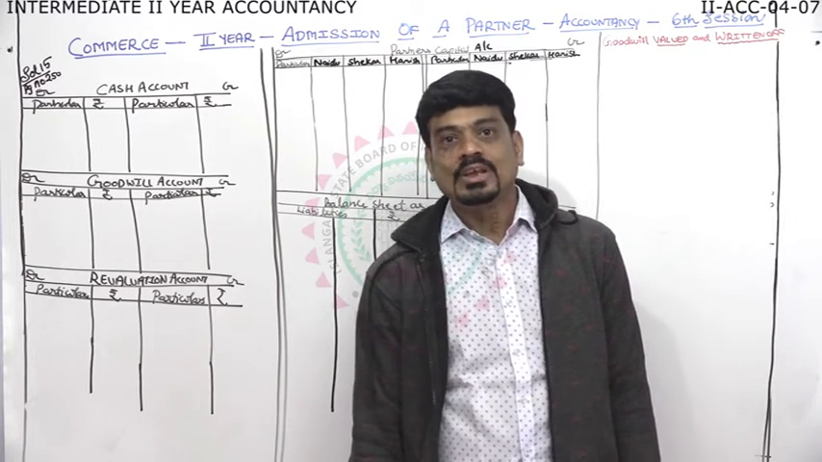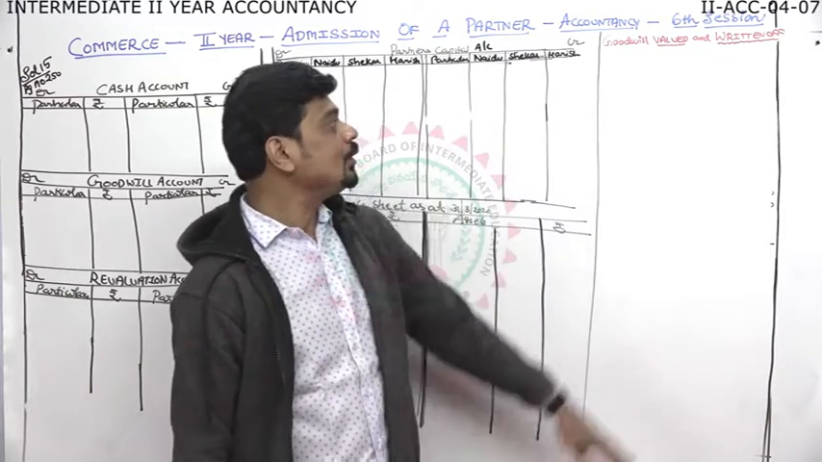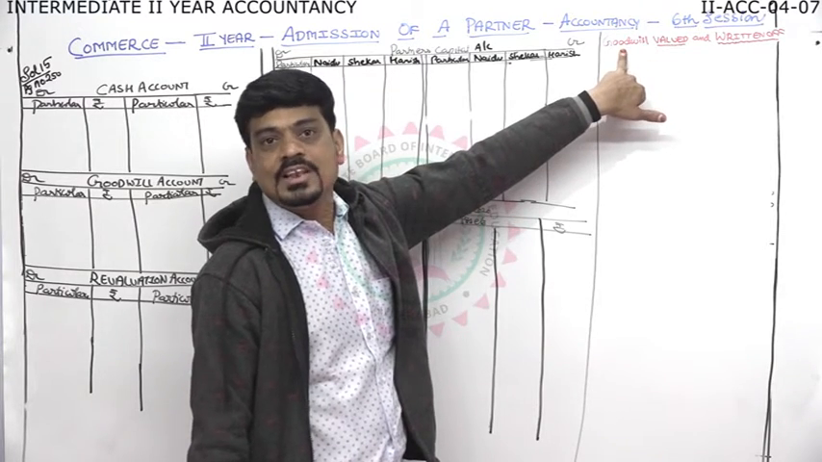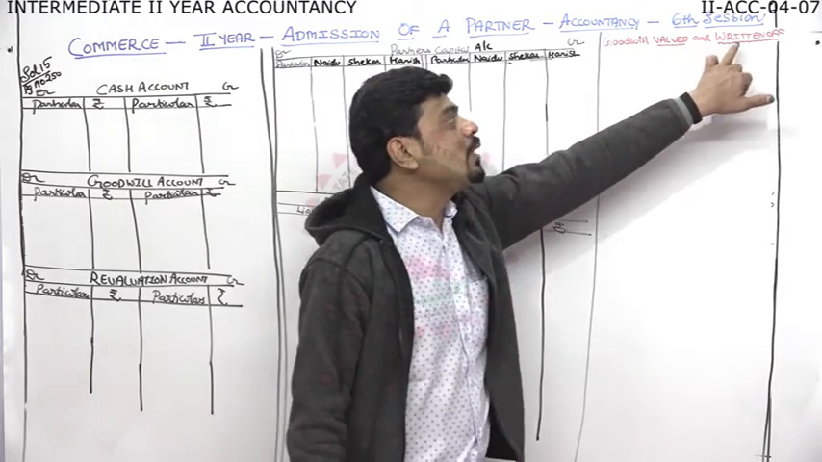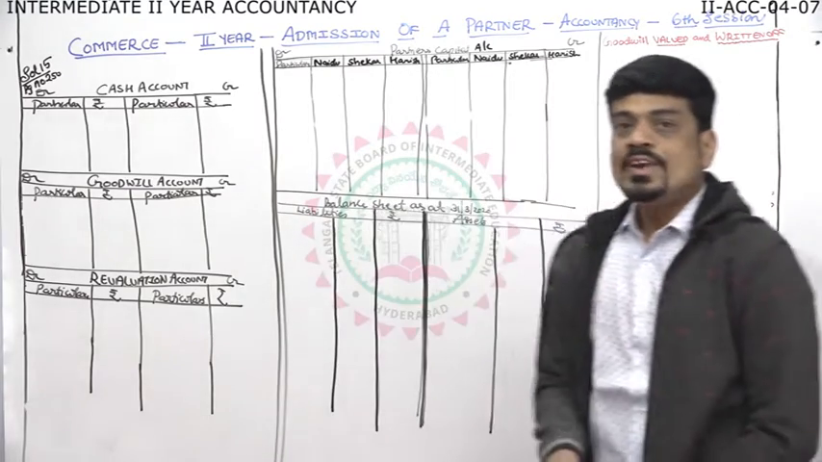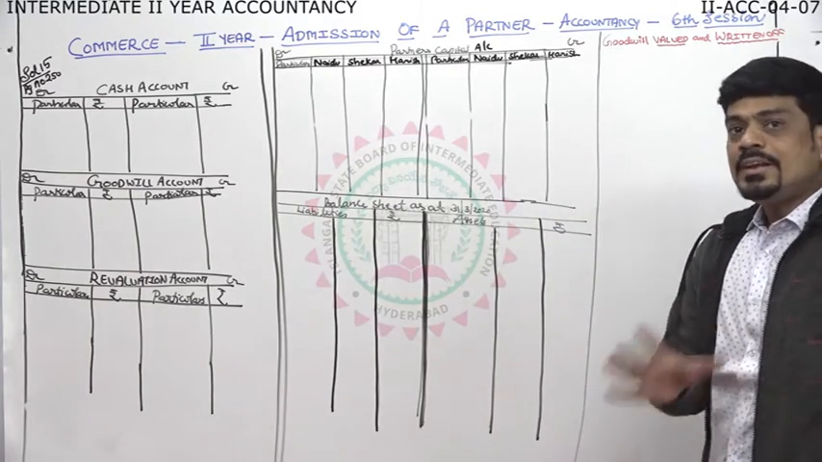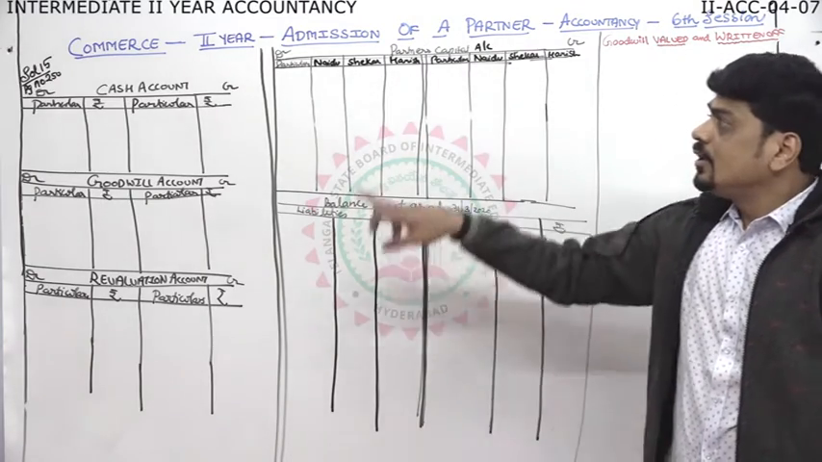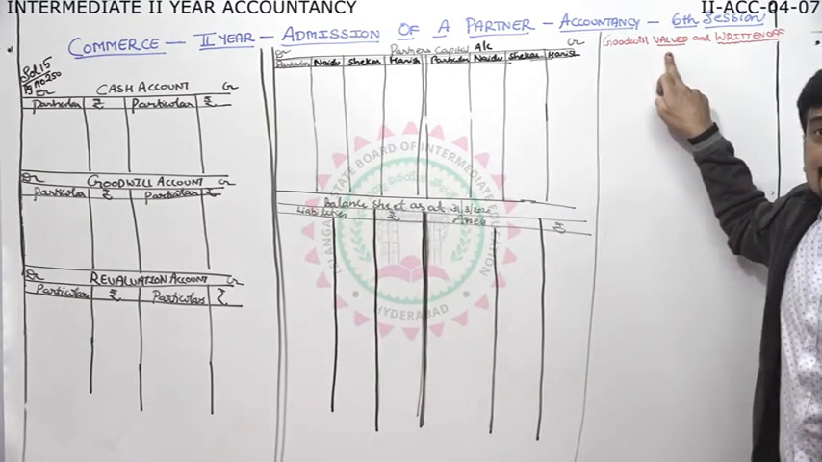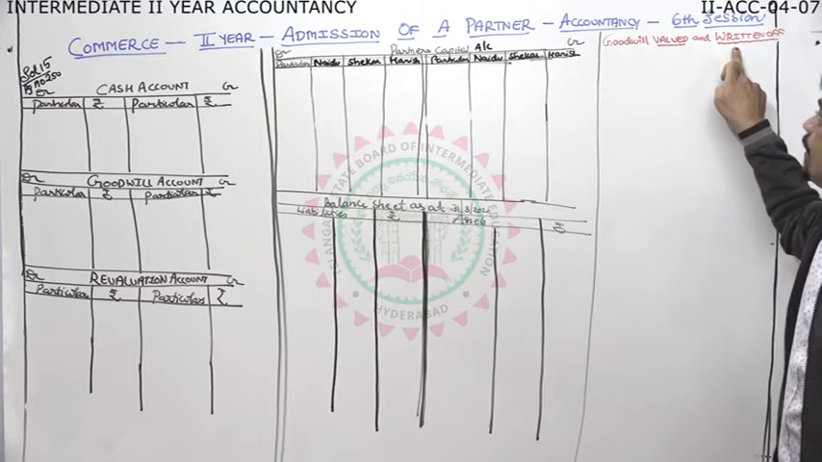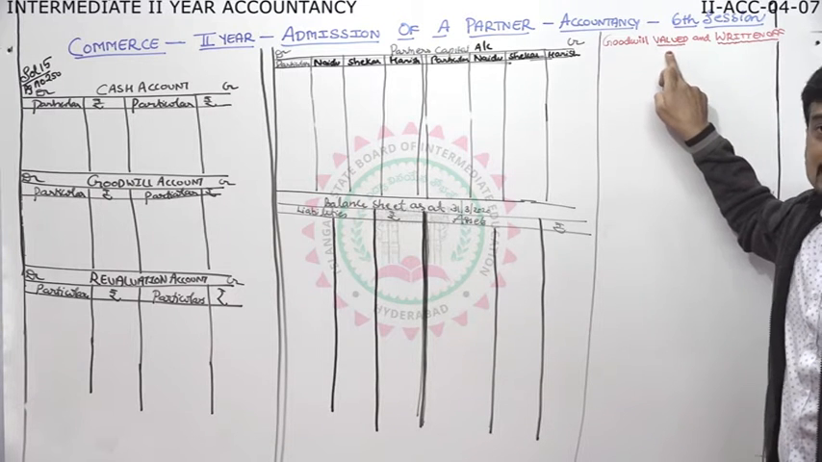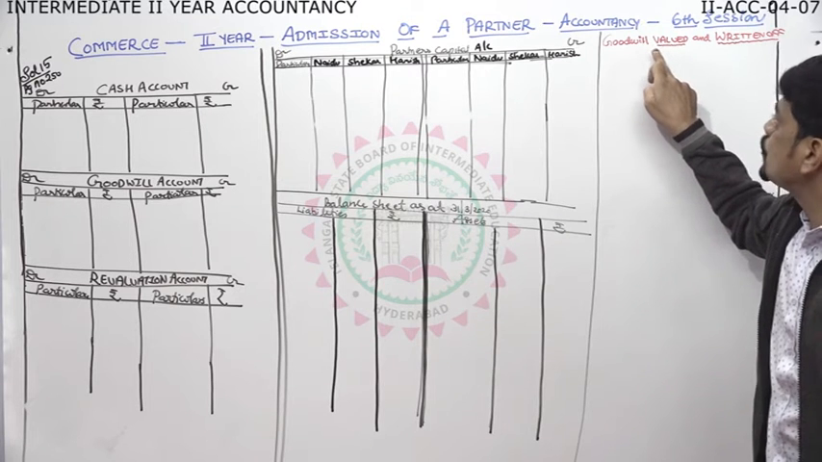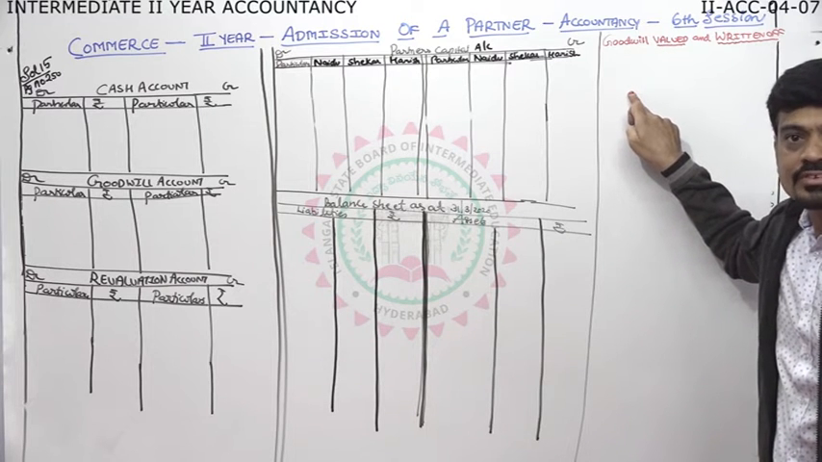Today, in this session, I am going to discuss with you the last case of goodwill, that is, goodwill is valued and written off. Hope you are all familiar with the other adjustments. Whenever they say goodwill is valued and written off, I taught you in the last class how to value the goodwill. Goodwill valued should be distributed among the old partners.